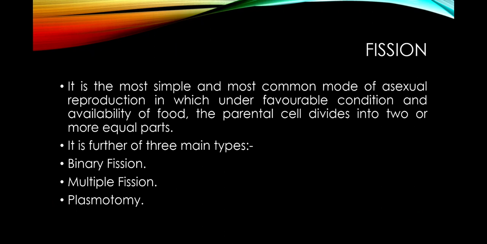It is the most simple, most common and most ancient method of cell division. On the basis of the number of progeny produced, it is of three main types, namely binary fission, multiple fission, and plasmotomy.